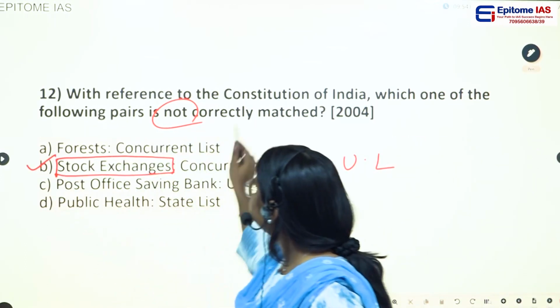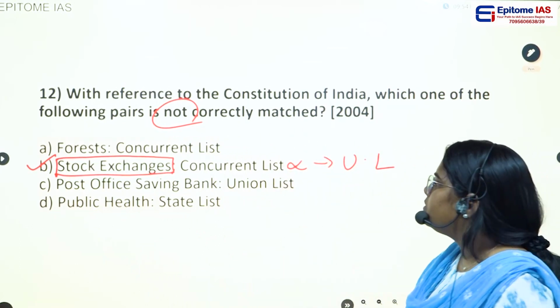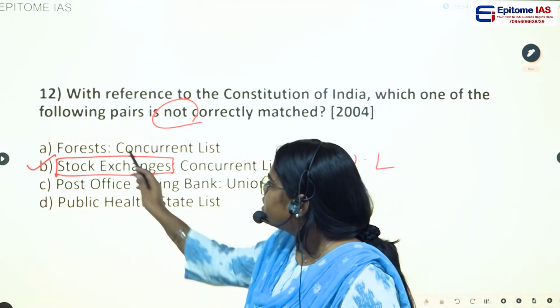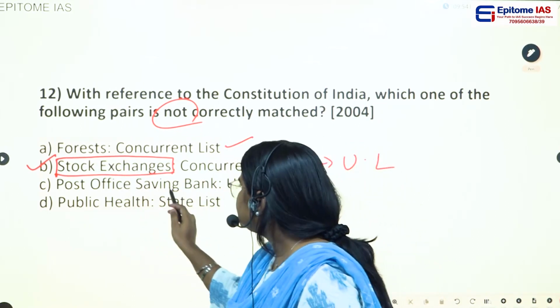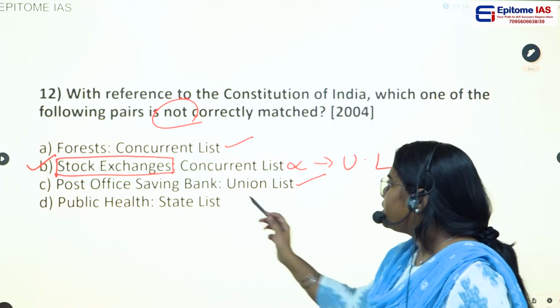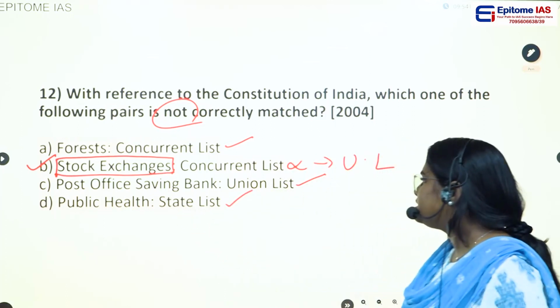So the answer is option B, that does not match correctly. And the other options are correct. Forest, concurrent list, yes. The post office savings bank, union list, yes. Public health belongs to the state list.